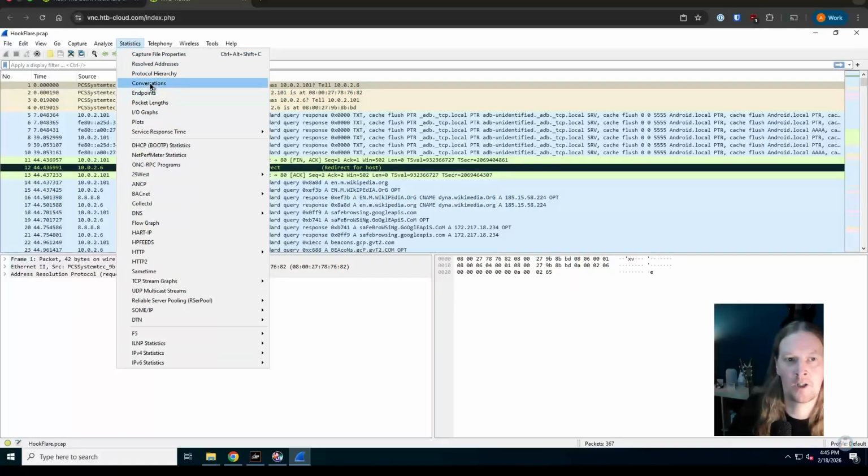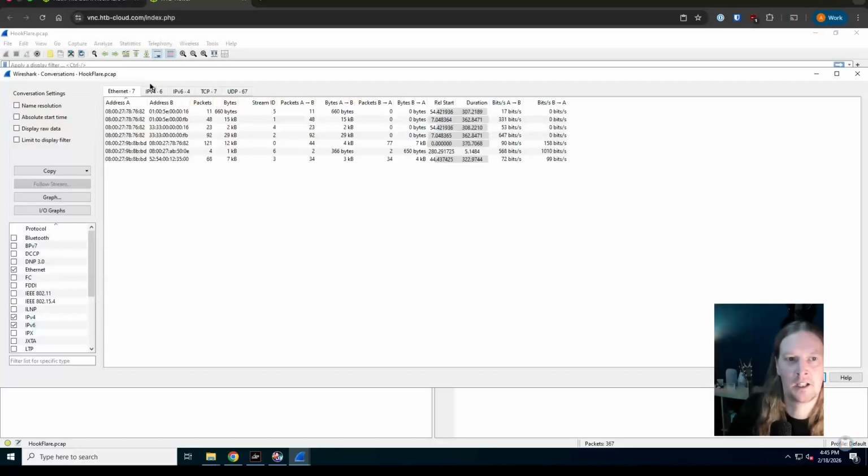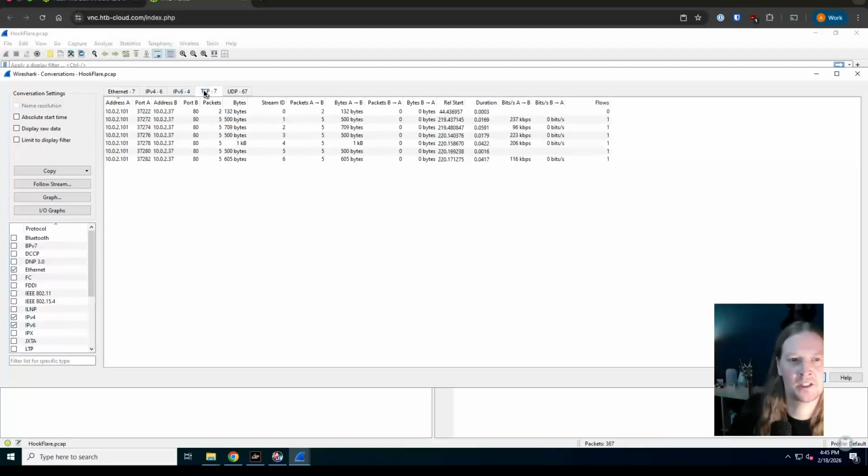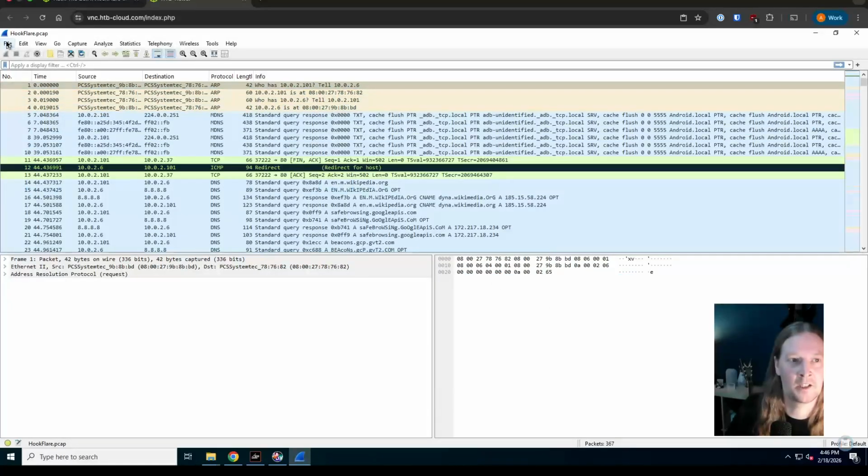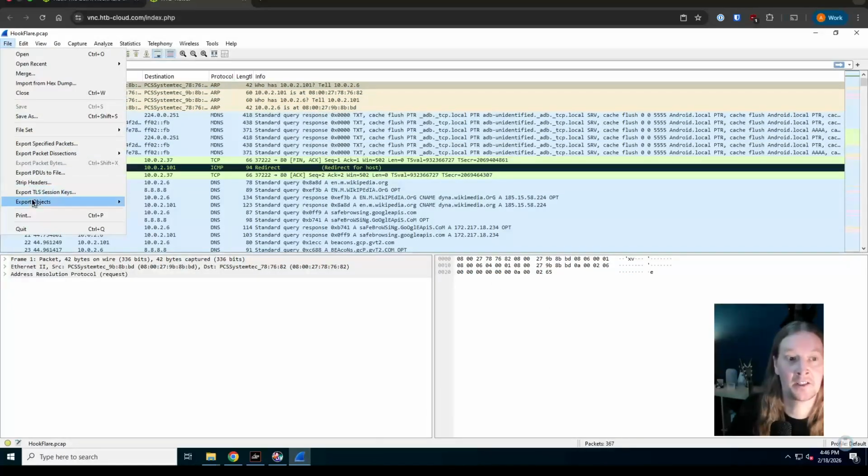We can, if we really want to, start to analyze the conversations. We can see what is happening on what address. So we've only got 2 hosts here, port 80. Everything was going on there, so we did see that. It doesn't look like there was any transfer sent to the Discord backup server. We don't really need to see that here. We just want to extract the data that was sent.